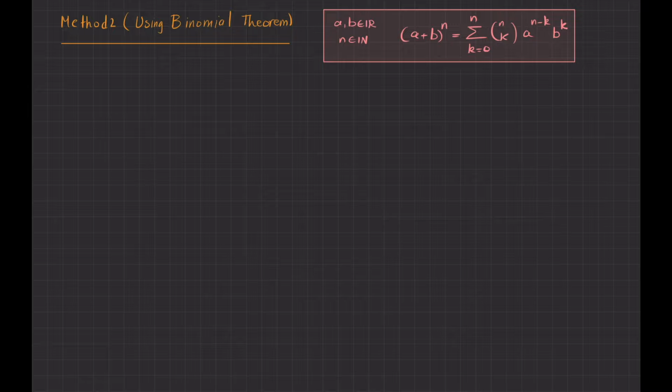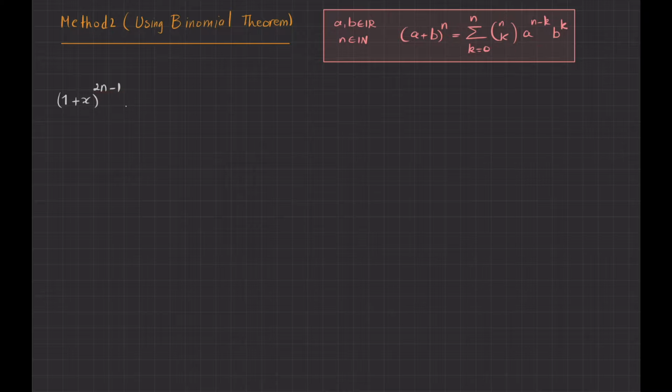Okay, but now what I want to do, I will start from 1 plus x to the power of 2n minus 1, okay? And I want to expand this using binomial theorem. Okay, so I give the role of a to 1, I give the role of b to x, and I give the role of n to 2n minus 1, and I would write this.